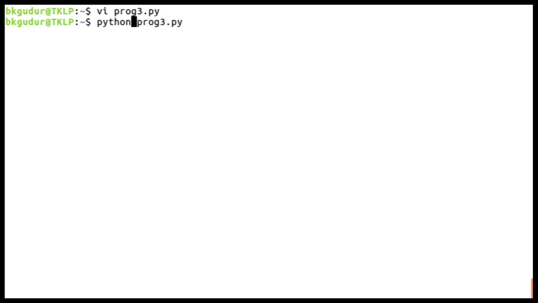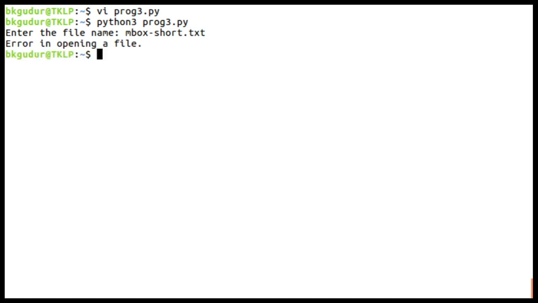Python 3, same mbox I will use, mbox hyphen short dot txt. Error in opening file, whether it is there or not. It's there.